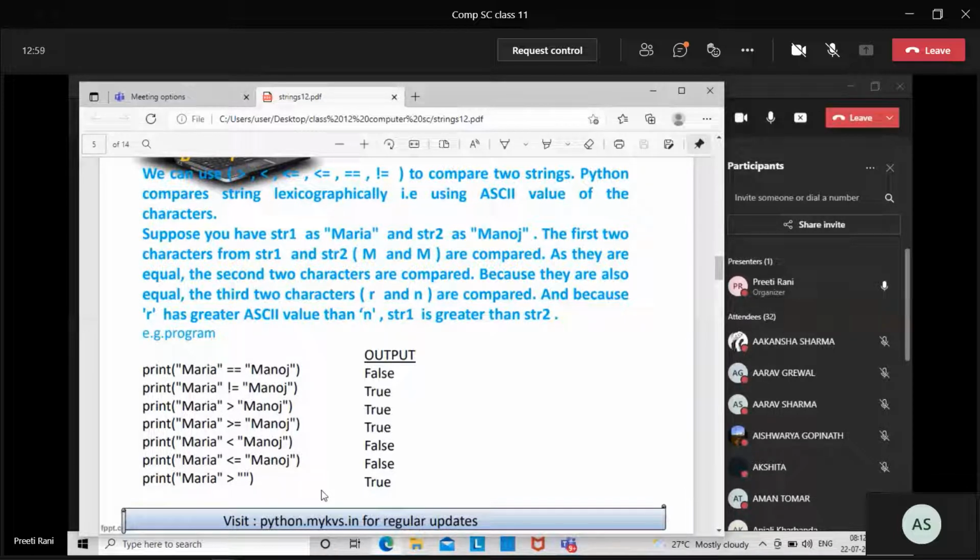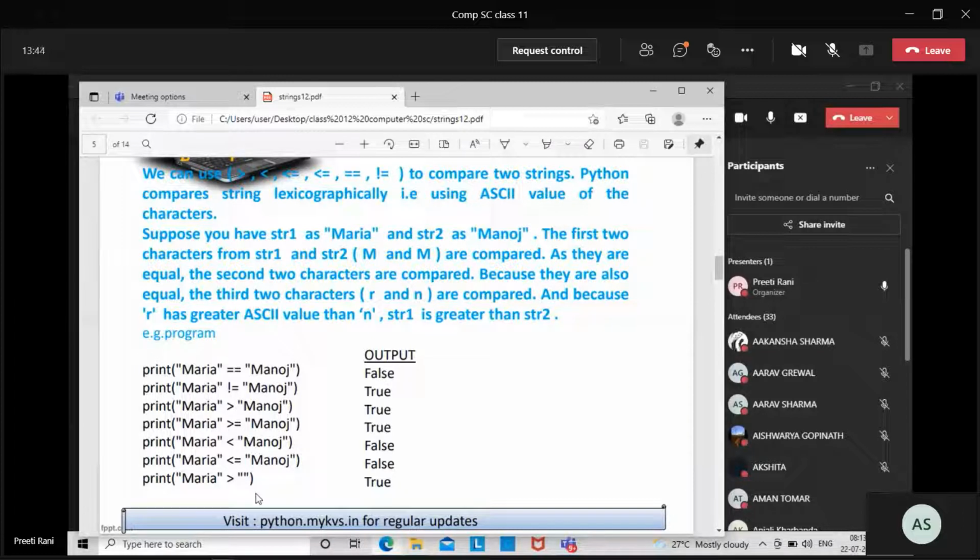I'm just telling you one statement: if 25 is greater than null, is this true or false? True. Why is it true? Because we are comparing 25 with null. Null means 0, null means empty string. So that's why it is true, because Maria has some string. It has some ASCII values, and it is being compared with the null statement. It means not a single character is there. So if it is compared with the null string, it is true. Is this okay?